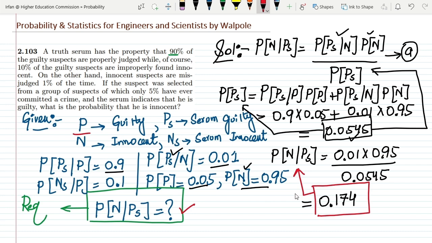It is showing that there is a 17.4% chance that a person who is shown guilty by the serum is actually innocent. So this is basically the fundamental type of question which is solved by the Bayes theorem. According to the fundamental equation of the Bayes theorem, these types of statements first have to be converted to fundamental mathematical forms, and then we can very easily solve them like this.